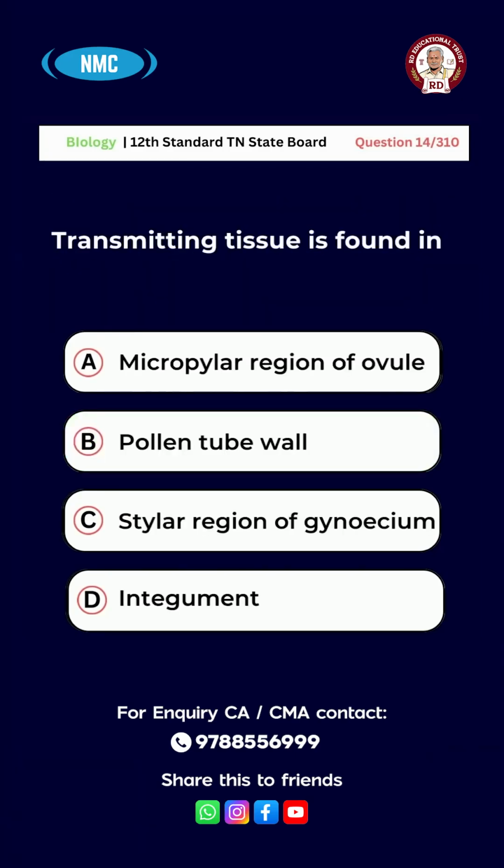Question number 14. Transmitting tissue is found in A. Micropylar region of ovule. B. Pollen tube wall. C. Stylar region of gynoecium. D. Integument. And the right answer for this question is option C. Stylar region of gynoecium.